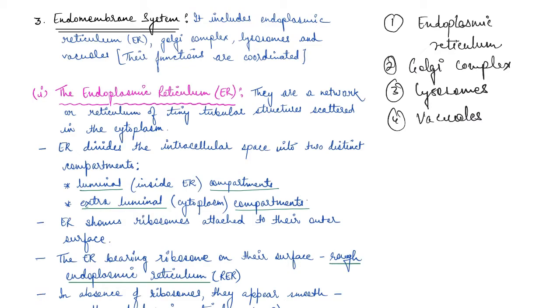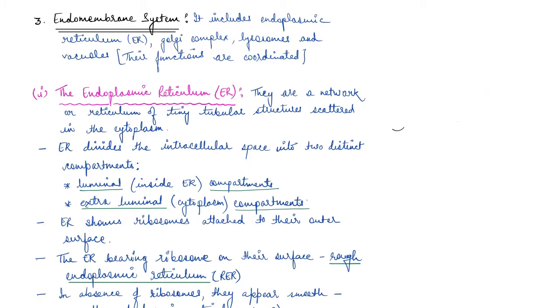Since the functions of mitochondria, chloroplast, and peroxisomes are not coordinated with these organelles, they are not part of the endomembrane system. So let's start with the endoplasmic reticulum. What exactly is endoplasmic reticulum? These are basically a network, and the other term used for network is reticulum. So these are a network of tiny tubular structures scattered in the cytoplasm, and these are known as endoplasmic reticulum.